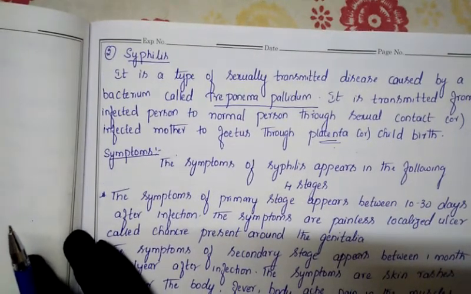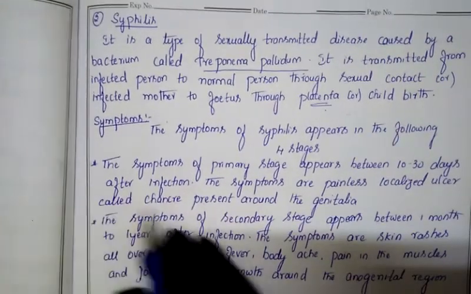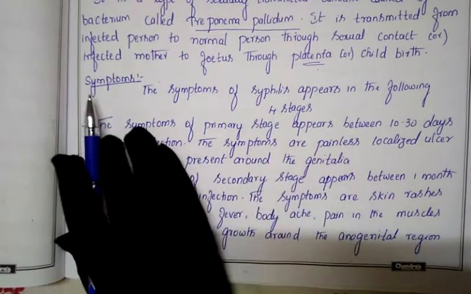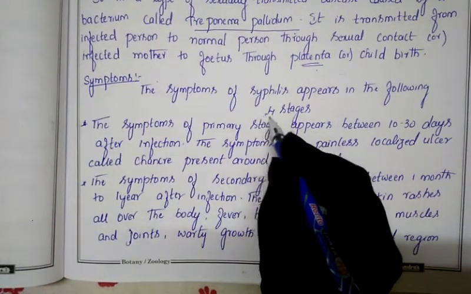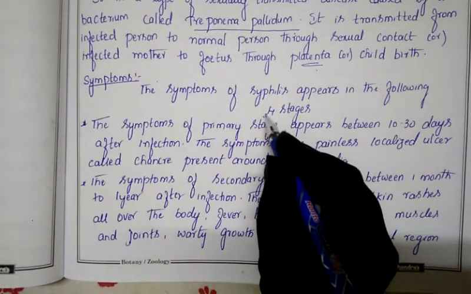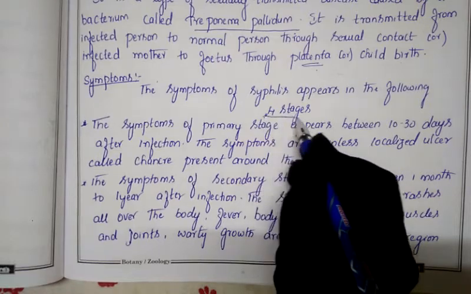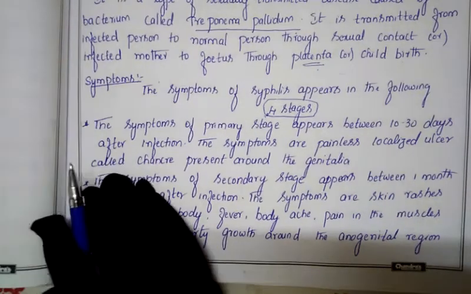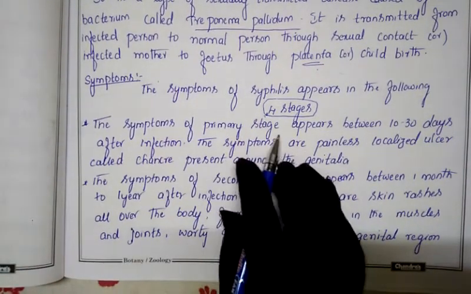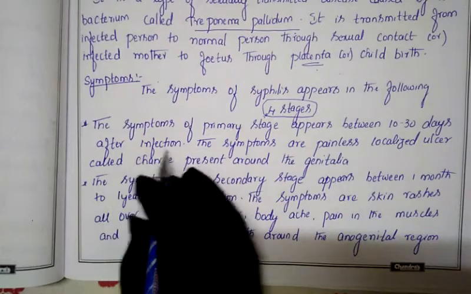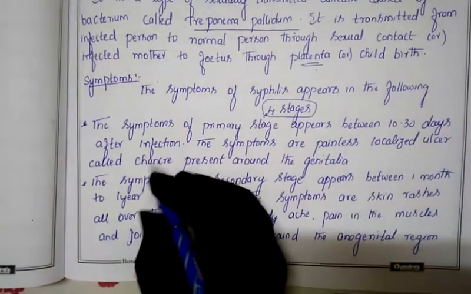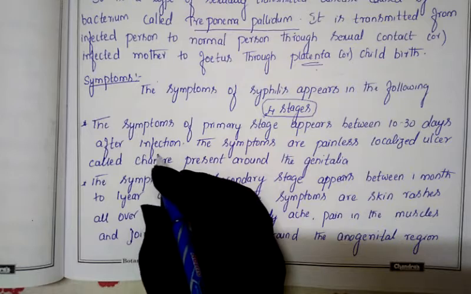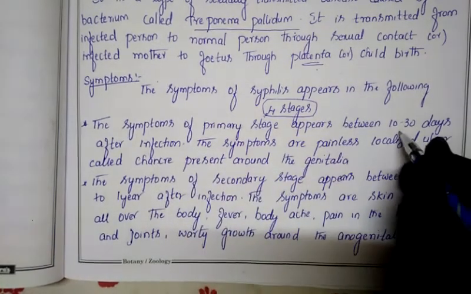Now next, let us discuss the symptoms of syphilis. The symptoms of syphilis appear in four different stages. For the person who got this disease, the symptoms show in four different stages. Let us discuss them one by one. The symptoms of the primary stage appear between 10 to 30 days after the infection. That is, the first symptoms shown by this bacteria appear after the infection.